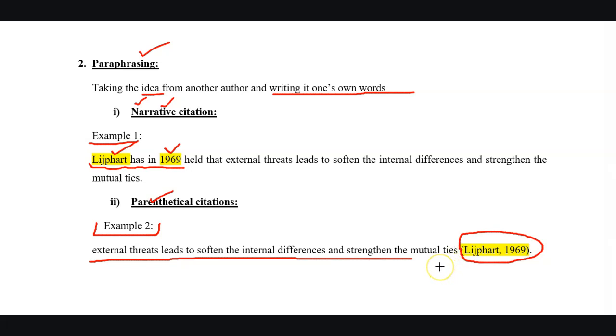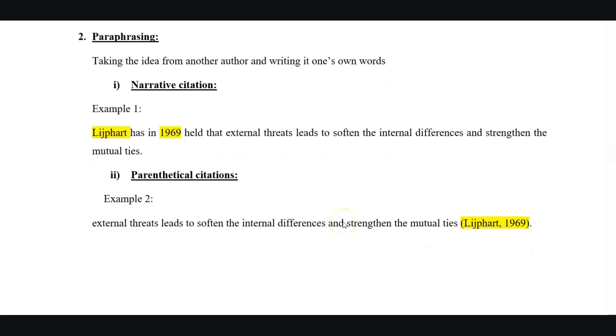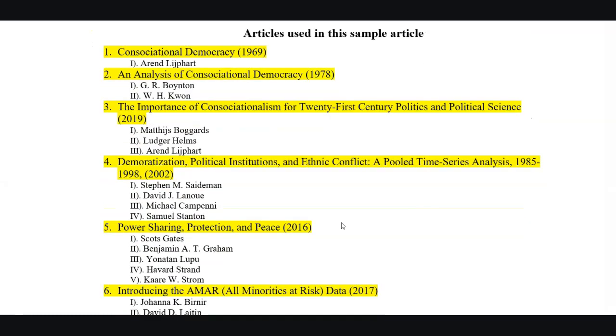In paraphrasing also, while citing through the narrative method, half of the information about the source is integrated in our own text and the rest of the information is provided within parentheses. While in the parenthetical method, we put all the information within the parentheses. These are the basic rules of citing a research article published in a journal. Here is a sample article on democracy. Now we will try to apply these rules in this sample article.